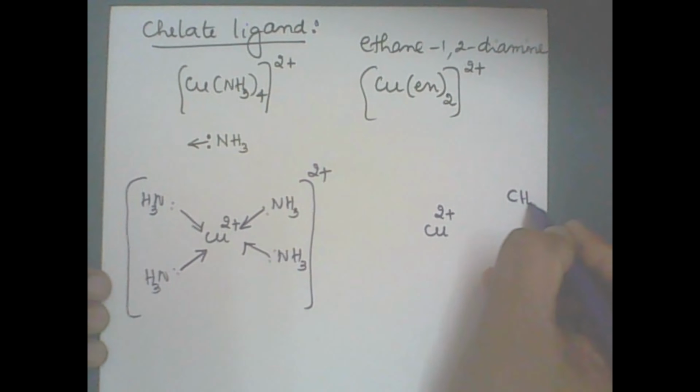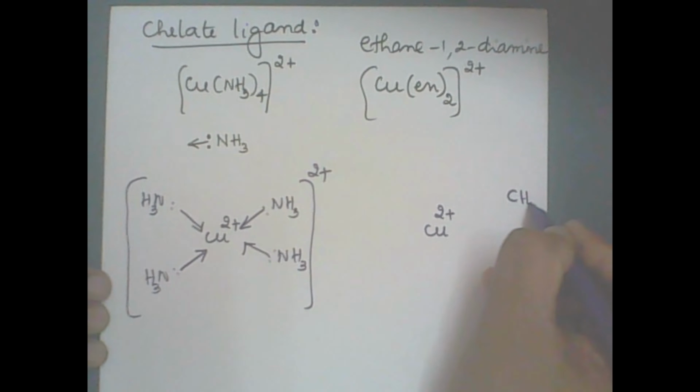Now in the second case we have a ring-like structure, so this is a chelate ligand. What do we mean by a chelate ligand? A chelate ligand is a didentate, tridentate or polydentate ligand which makes use of two or more ligating atoms from its ligand to bind to the single metal atom.